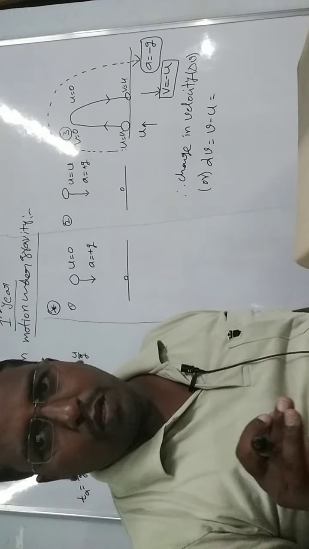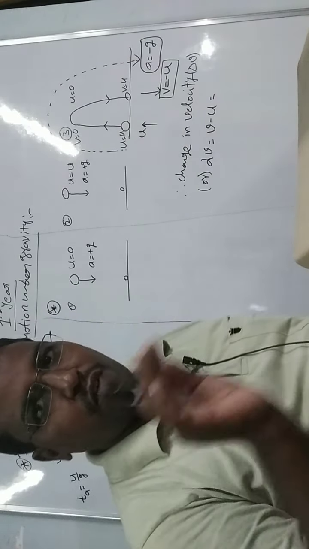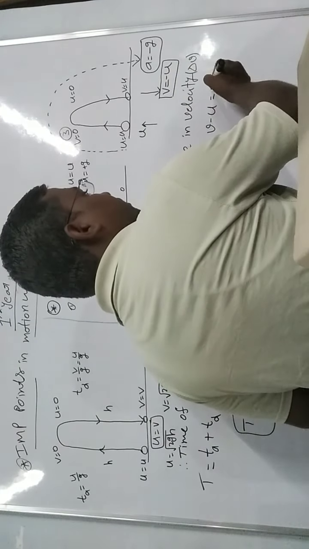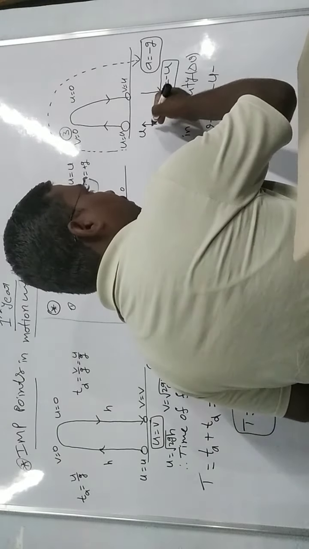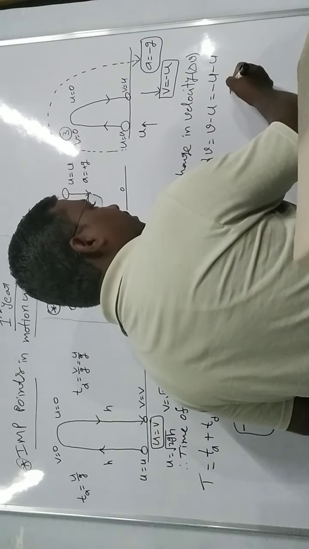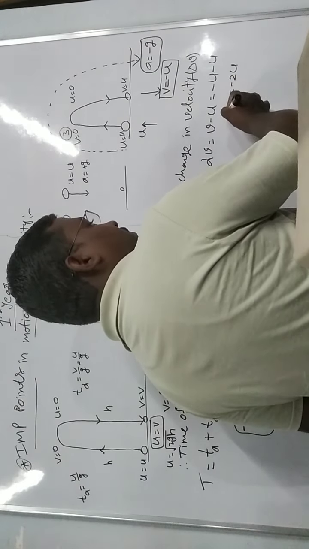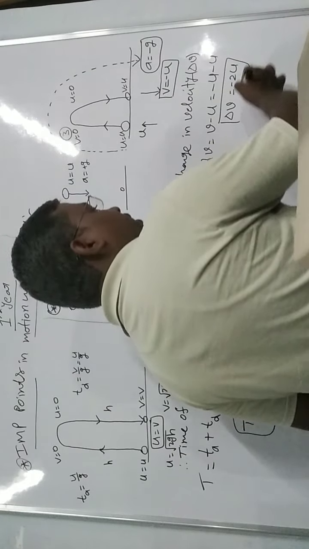So the change in velocity formula is v minus u. v is minus u, so minus u minus u, we have to write minus 2u. So delta v is minus 2u.